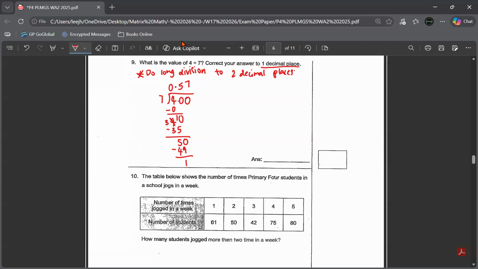So you don't need to go on already because I want to correct to one decimal place. My quotient is already in two decimal places. So 0.57 rounded off to one decimal place is 0.6. That's your answer.